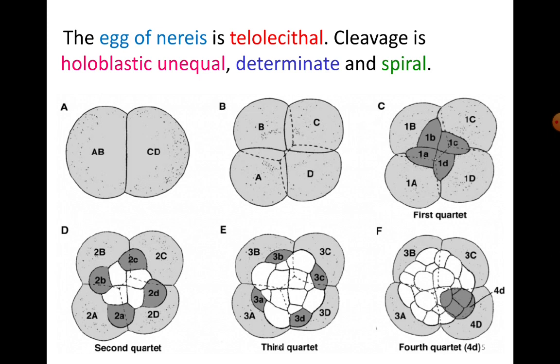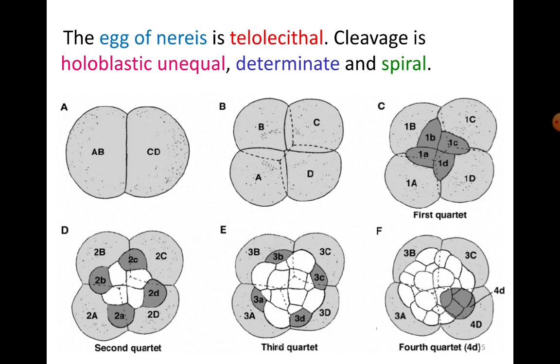Now what is the meaning of determinate type? When you say a blastomere is determinate, that means the fate of this blastomere, that is, the destination of this blastomere, is already fixed once the cleavage is complete.